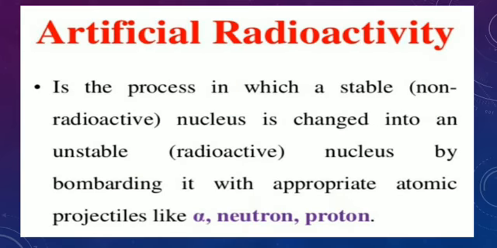Next one is artificial radioactivity. What is artificial radioactivity?